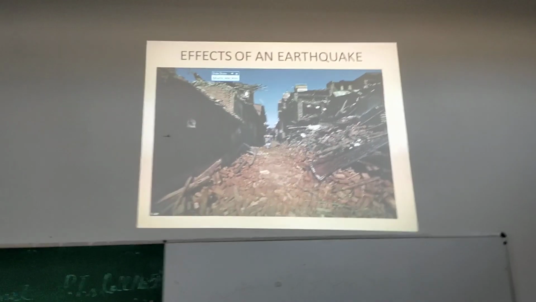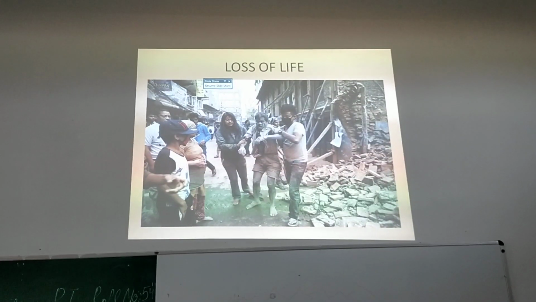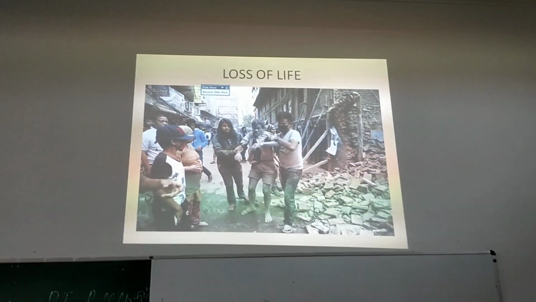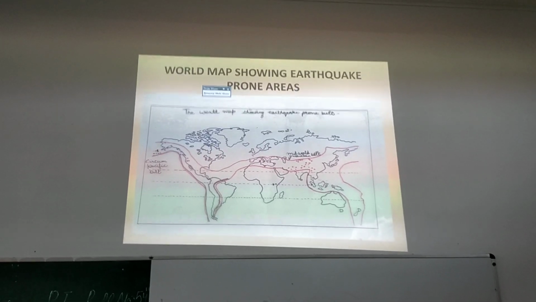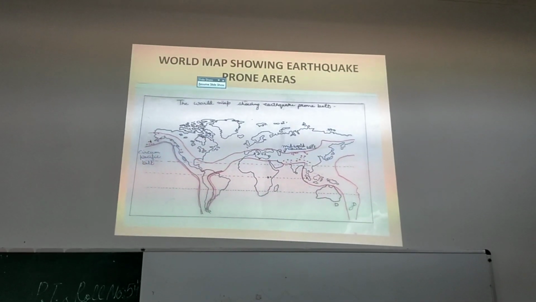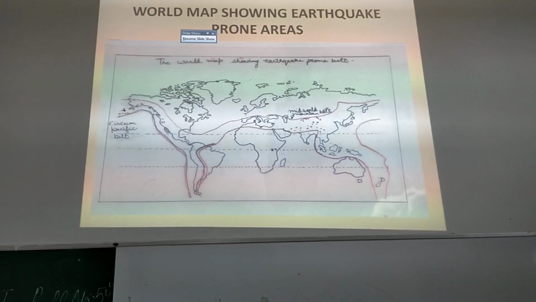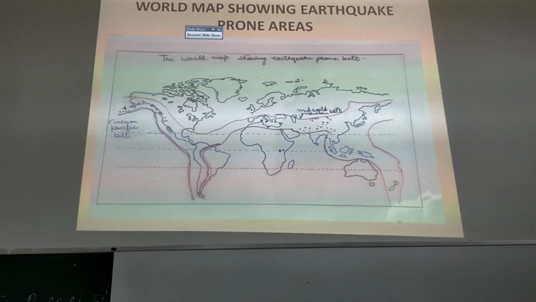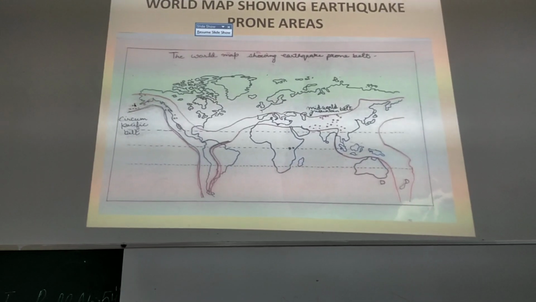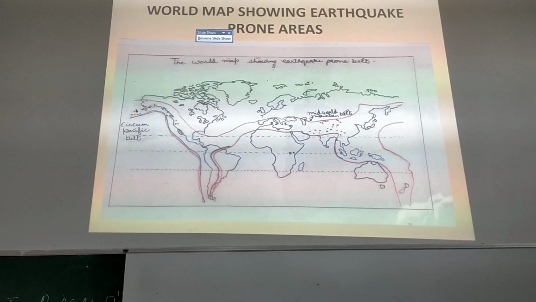You can see how much destruction has been caused. Loss of life is there. And this is the world map which shows the earthquake prone areas. Now there are two main areas where the earthquake occurs. The circum-Pacific belt, as you can see, the belt around the Pacific Ocean.